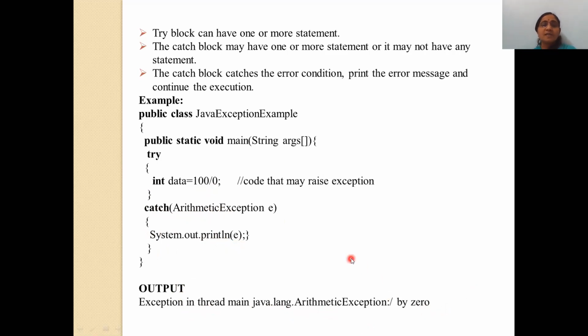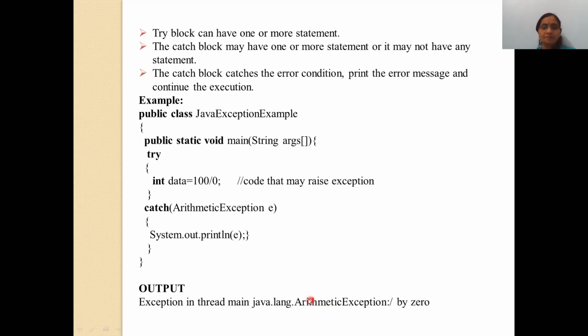So first of all in the try block you create the error, and in the catch block you print the message. If you do not want to give a user defined message, then you just print the exception object, and it will automatically display the system message for division by 0.